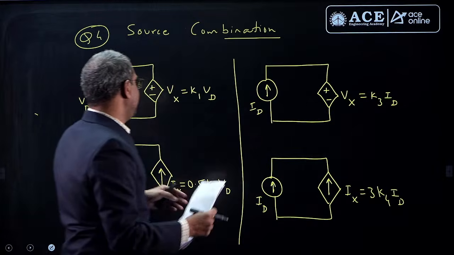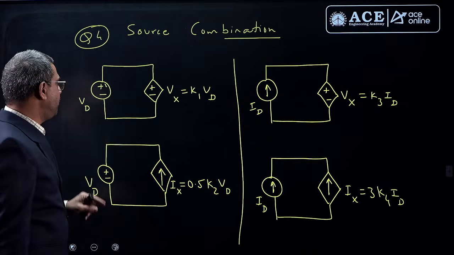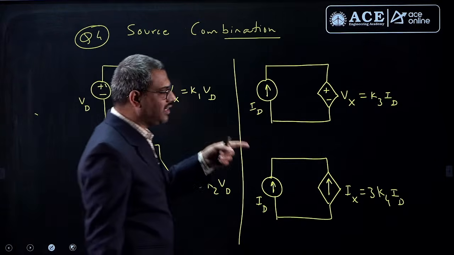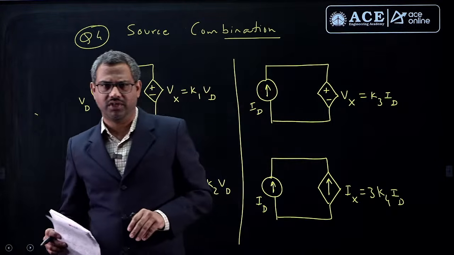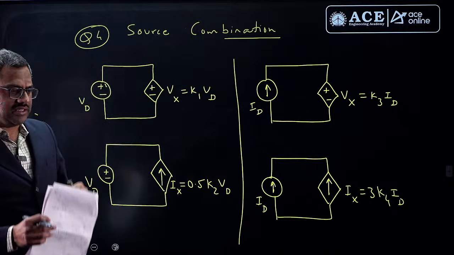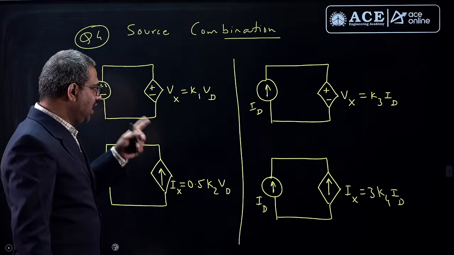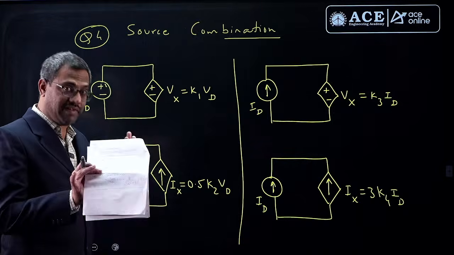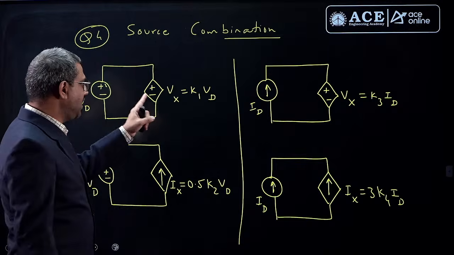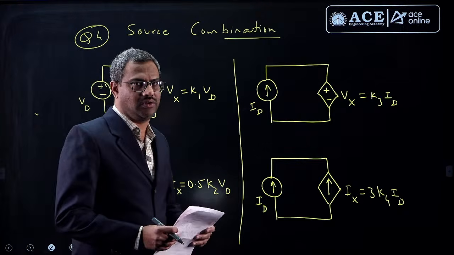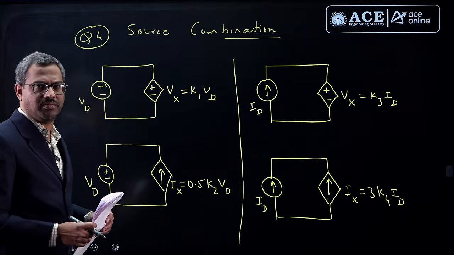Now he is asking for these combinations to be valid for what values of K1, K2, K3 and K4. He gave 4 options, like K1 0, K1 6, and so on. So he gave these source combinations and asks for what values of K1, K2, K3 and K4 they are valid. Very interesting. I could not write all the options from the data we got.